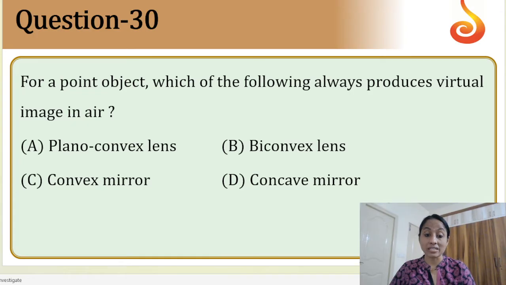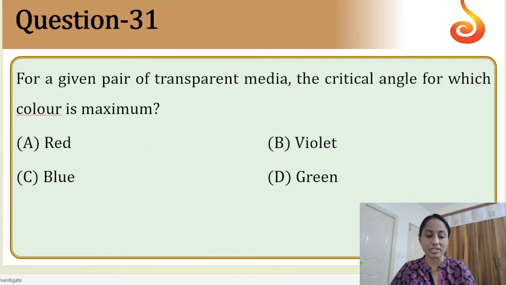Is it biconvex lens, convex mirror and concave mirror? No, concave mirror is the wrong answer. And biconvex lens is a wrong answer. Plano convex, wrong answer. So convex mirror always produces a virtual image, right?